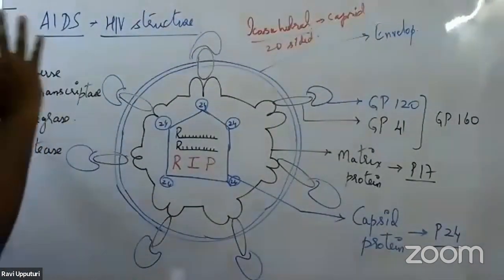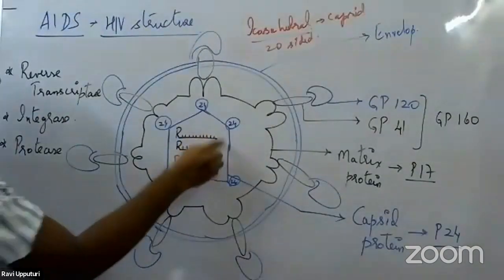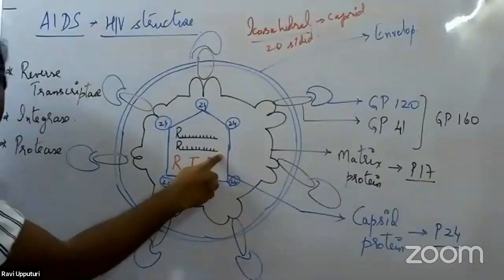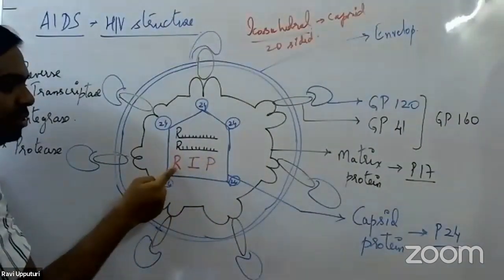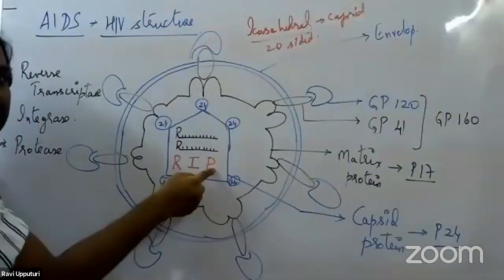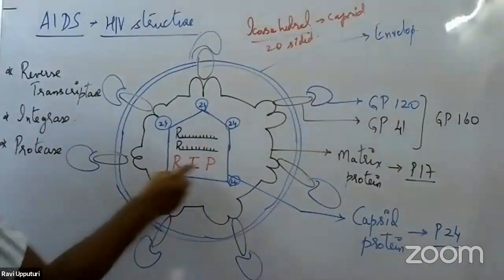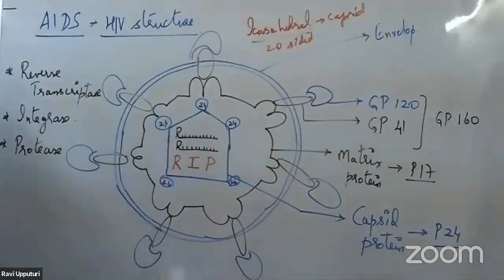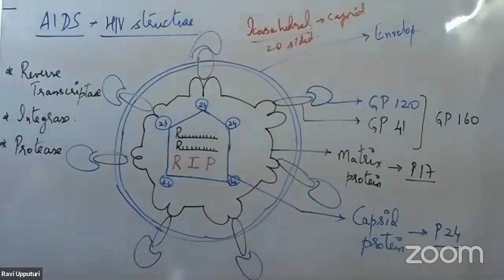So what are the major constituents of this viral particle? Two single-stranded identical copies of RNA molecules, then three major enzymes: reverse transcriptase, protease, and integrase. Once we get into the life cycle, you'll get a clear picture of the role of each of these three proteins. So in brief, this is the structure of the HIV viral particle.